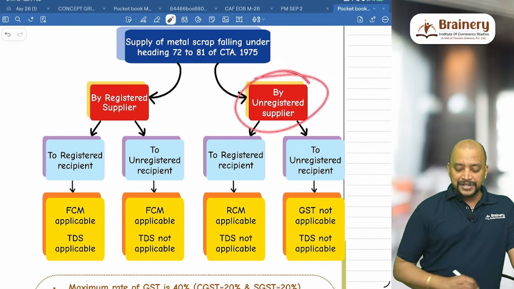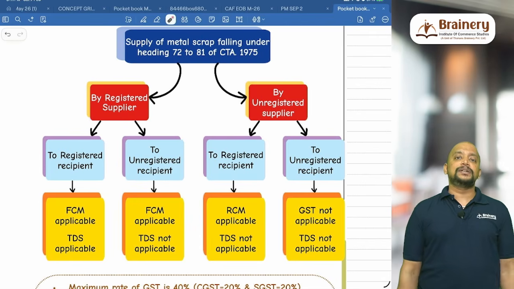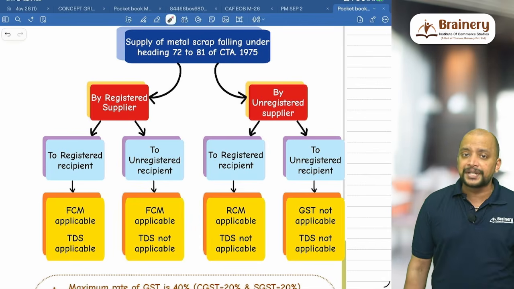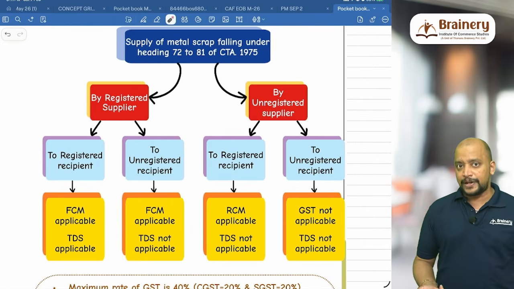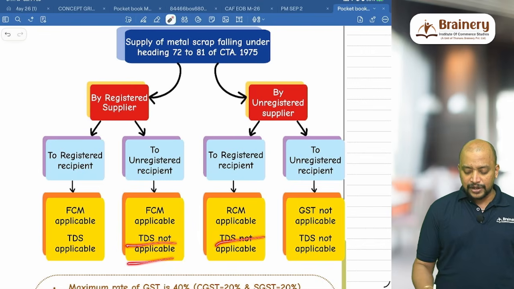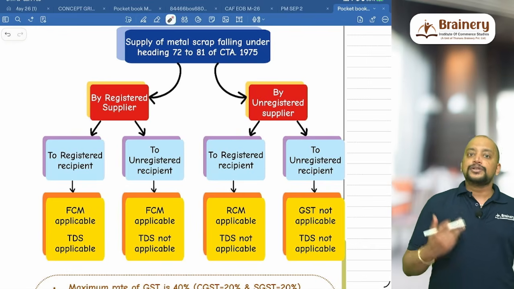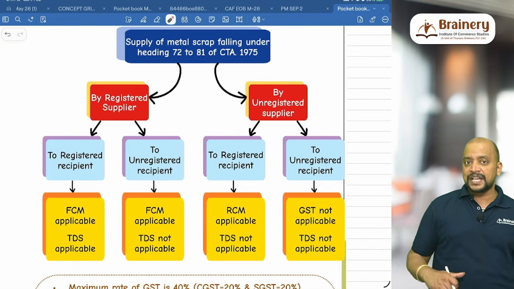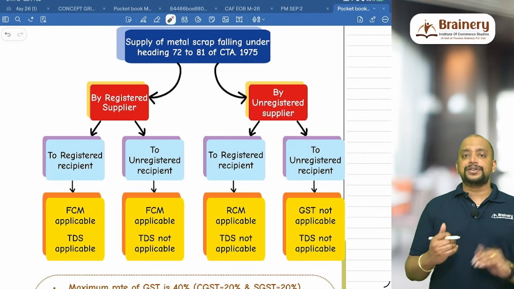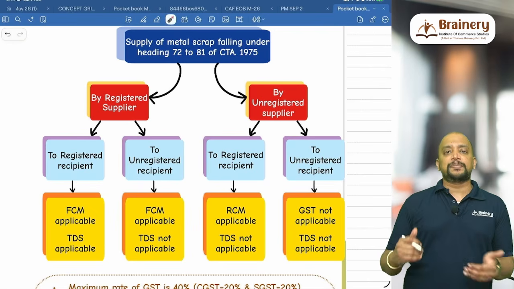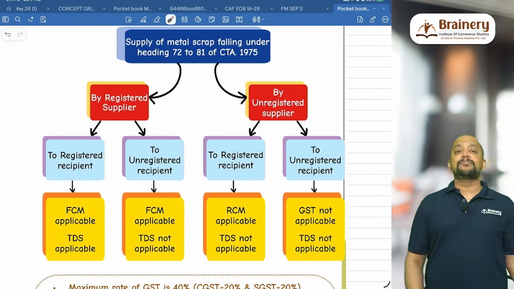Suppose the supplier is unregistered and recipient is registered, RCM is applicable and TDS is not applicable. Why is TDS not applicable? Because the supplier is unregistered, and even if the recipient is unregistered, how can they deduct the TDS? So TDS cannot be deducted in this case. And suppose the supplier is also unregistered, recipient also unregistered, first of all there is no GST, so it is FCM only. If it's not RCM, it will be FCM, but there is no GST because the supplier is not registered. So first the charge, thereafter we need to check the registration. If it is FCM, check the registration of the person. If the person is registered, they will pay GST, otherwise there is no GST. And of course TDS is not applicable because the supplier is unregistered.